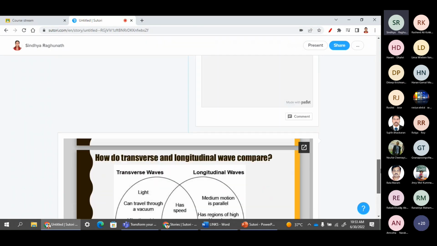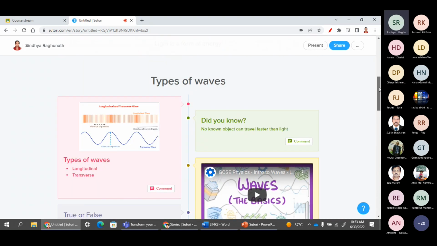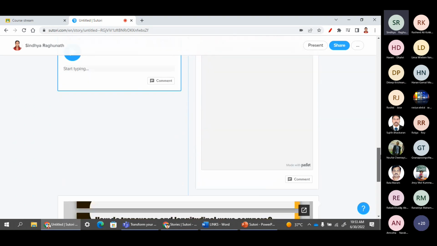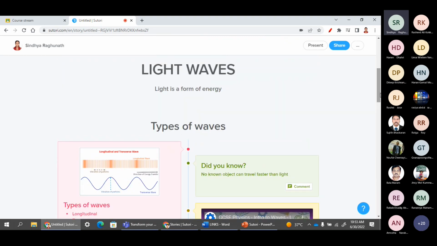Okay, so these are some of the design features. I'm again stressing the point that it depends only on the educator's imagination and creativity. You can design your story in whichever way you want, so that you get the feel that all the resources are incorporated in the same place.